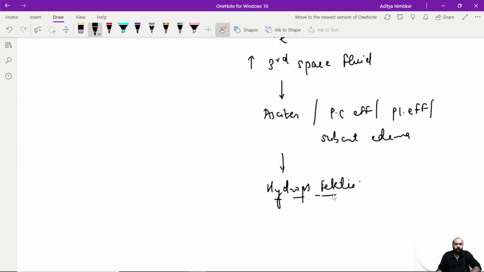So hydrops fetalis is basically, hydro is water, a fetus which is completely filled with water all over it. This is what fetal anemia can do in its worst form, which is why you definitely need to know that if there is hydrops fetalis, then the heart has already failed. Even if you deliver the baby, the fetal heart is over functioning, it is probably already failing. The fetus or the newborn is not going to have a great outcome.